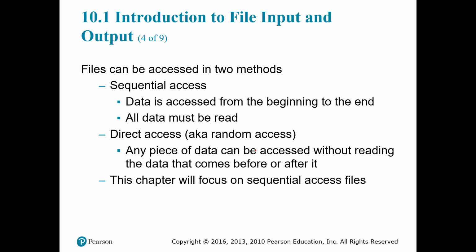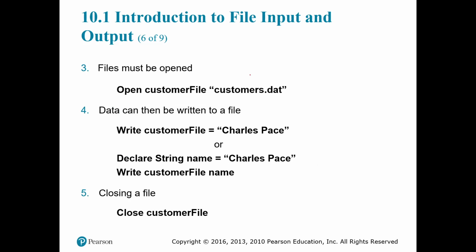So that's direct access. Here is another example of how you would operate with files and the order of steps you need to follow. Firstly, files must be opened. Again, big emphasis on this one. We have to open the file before we work with it. This is just pseudocode: open customer file, and some name. This is the name of the file that we're trying to open.